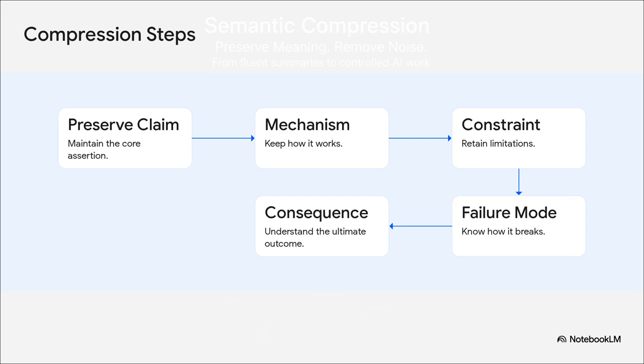Now, what's really interesting about this framework is that we are dealing with a precise deductive formula. We're not just hacking away at text to make it shorter. We are actively preserving the 5 critical pillars of operational intelligence. Number 1, the claim being made. 2, the mechanism of how it actually works. 3, the constraints limiting it. 4, the failure modes if things go south. And 5, the ultimate consequences. Following this disciplined approach completely prevents uncontrolled expansion and keeps the output firmly rooted in reality.